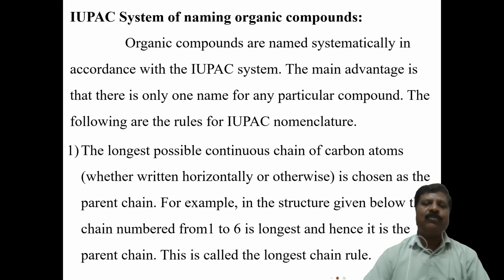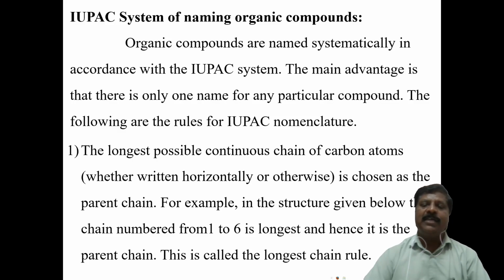For naming a particular compound, we have to follow certain rules. The first basic rule is the longest possible continuous chain of carbon atoms. We select the longest possible carbon chain, containing the maximum number of carbon atoms, and that is represented as the parent chain.